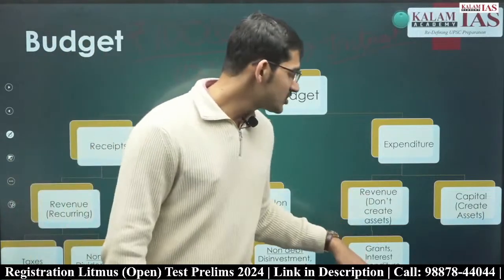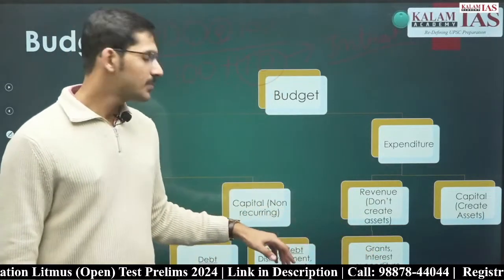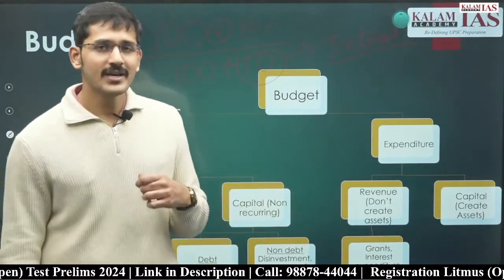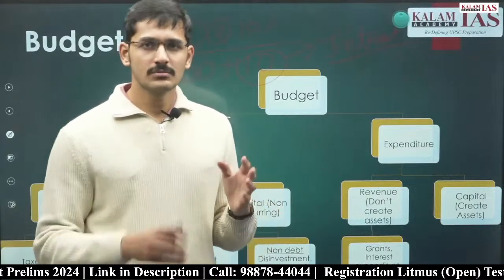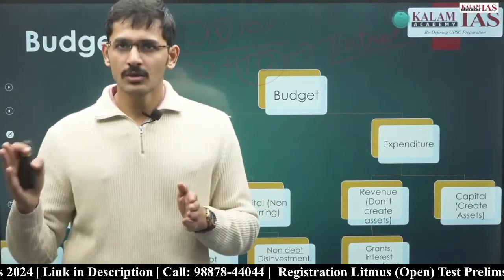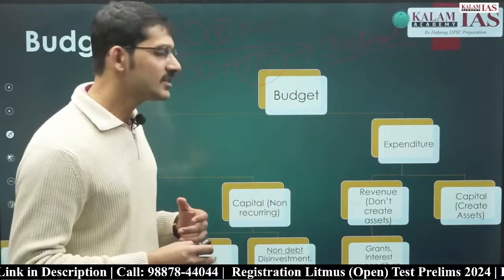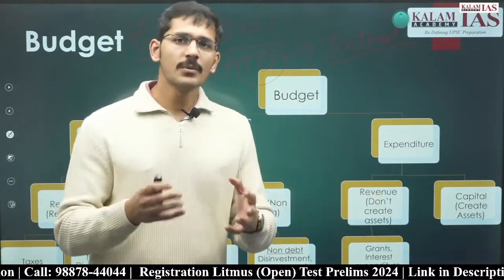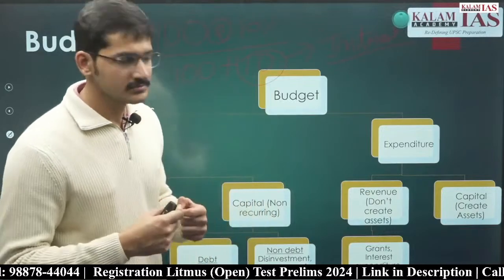Now revenue expenditure के अंदर क्या क्या आएगा? For example, जो grants government of India देती है, the government of India gives grants in aid. For example, the government of India gives grants to the government of Rajasthan. Now that will become part of revenue expenditure, because the government of India will never receive it back.